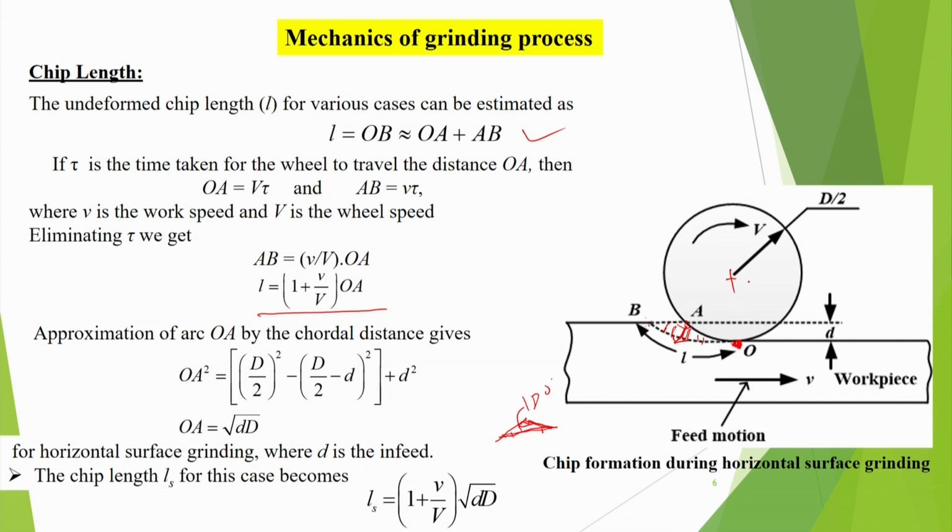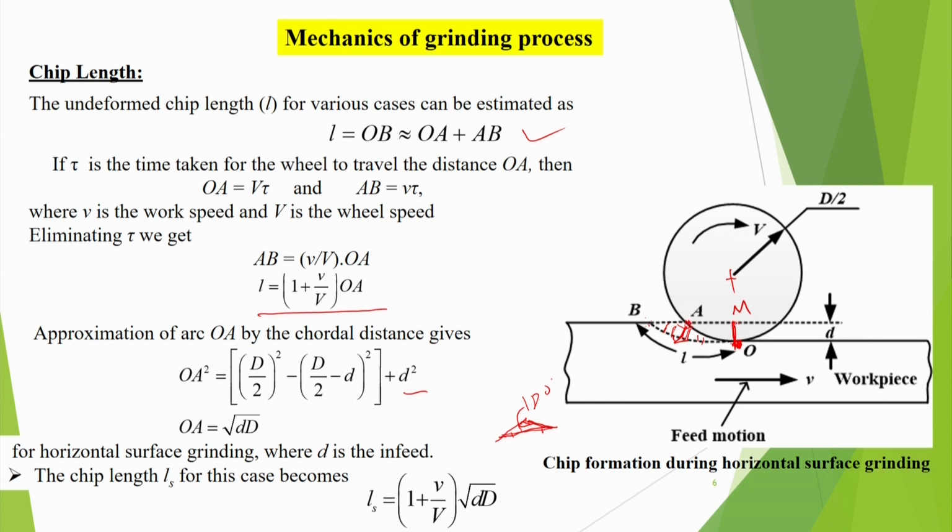Well, finding OA is very easy because we can use the Pythagoras theorem. Suppose I drop a perpendicular in this triangle. OA square is equal to OM square, the perpendicular, plus the base, AM.